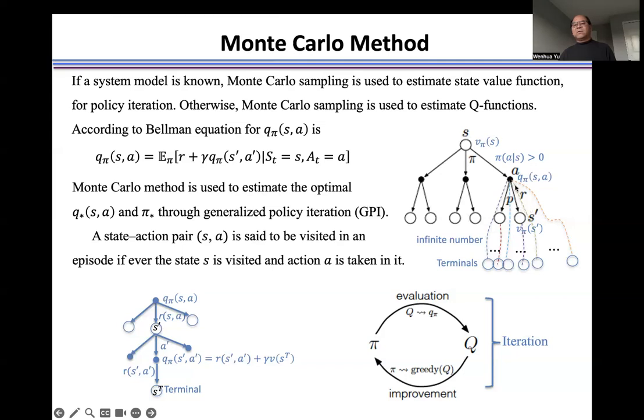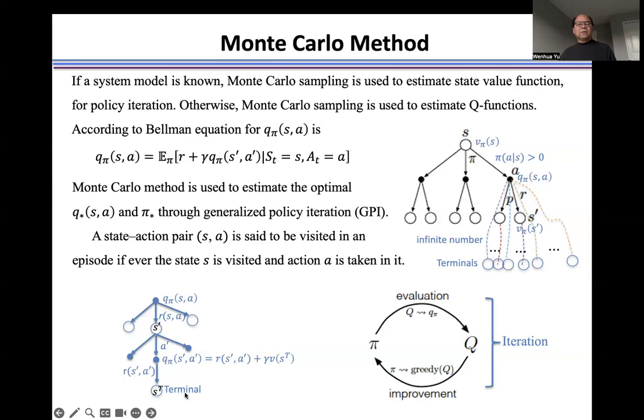Now let's see how we use the Monte Carlo sampling to calculate the return Q and the policy pi for selected action A along an episode from a current point to the terminal without this model information. Let's start in a backward path.